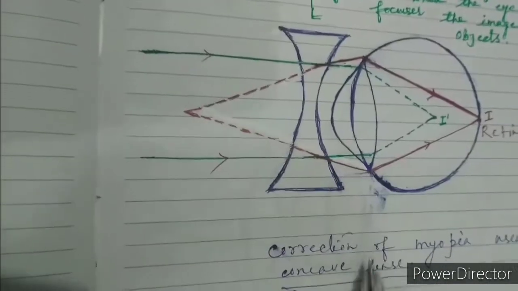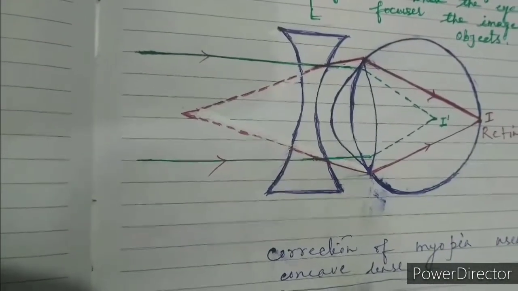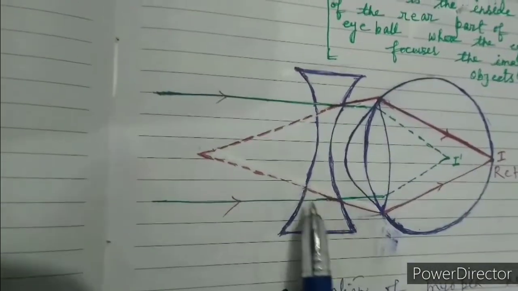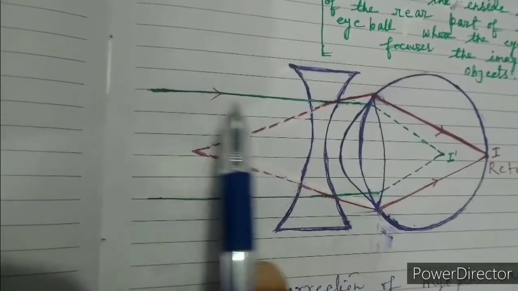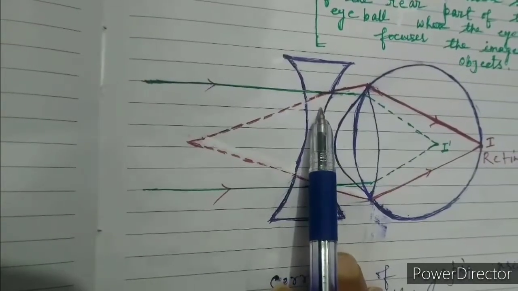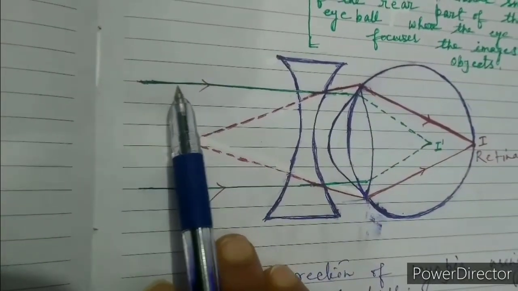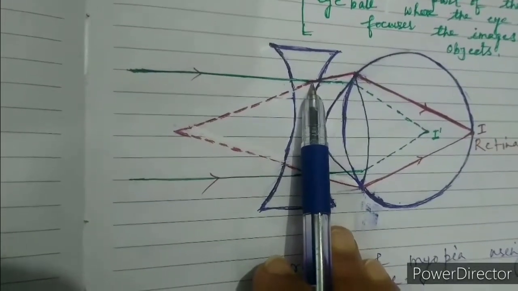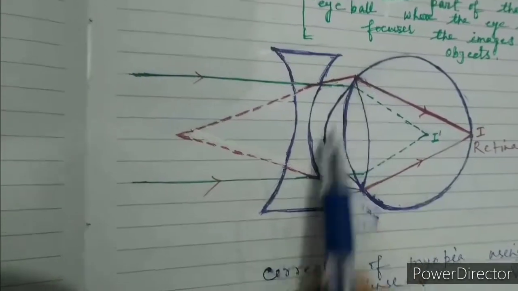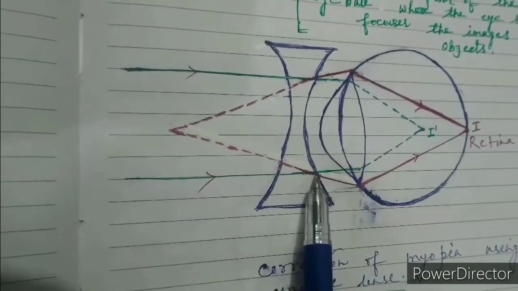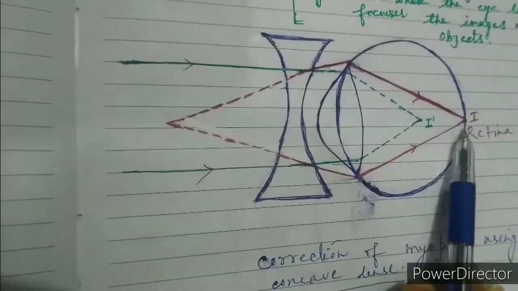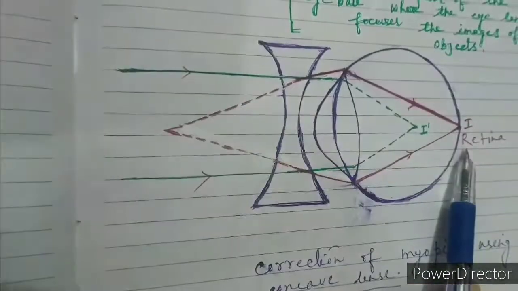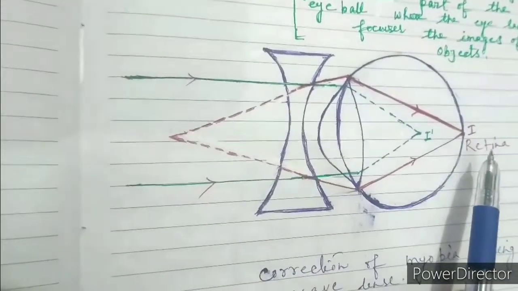Now how can it be corrected? It can be corrected by using a concave lens. You can see what happens when we use this concave lens. The rays will move up to here, and from here they will spread, so they reach the retina, and on the retina the proper image is formed.